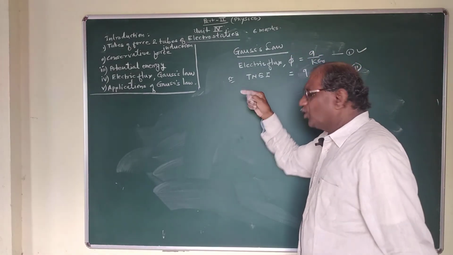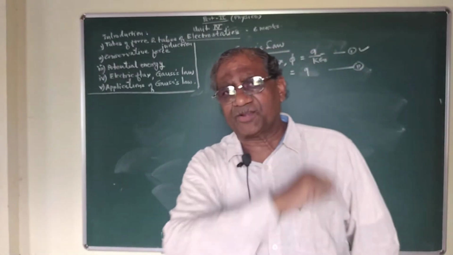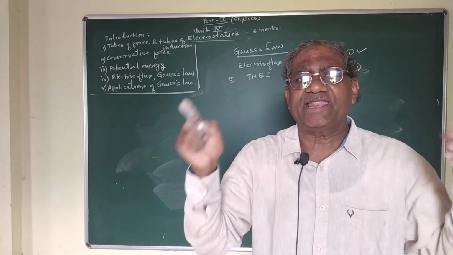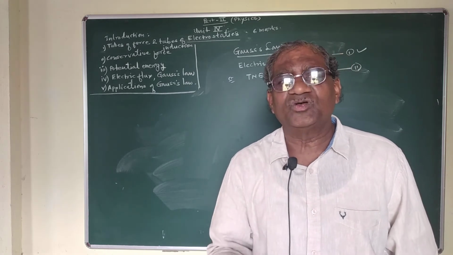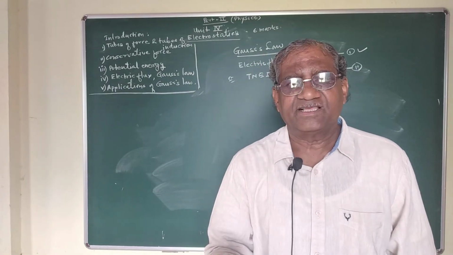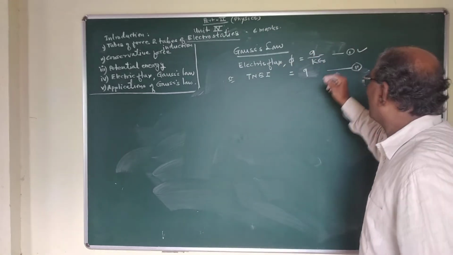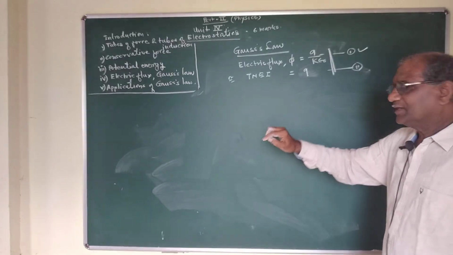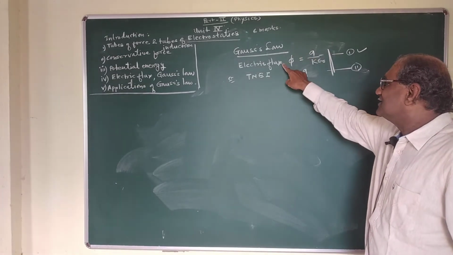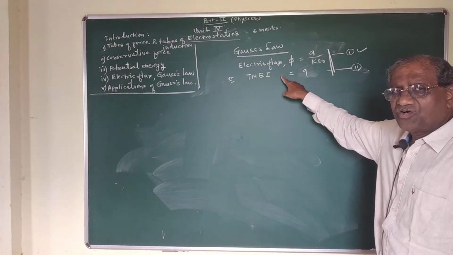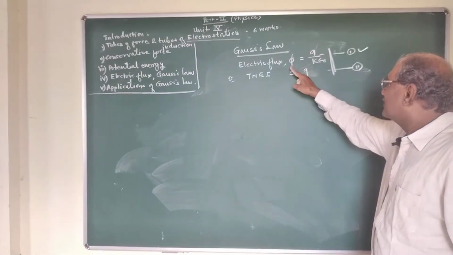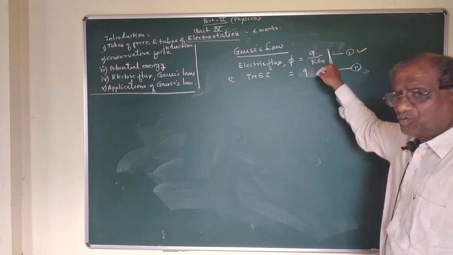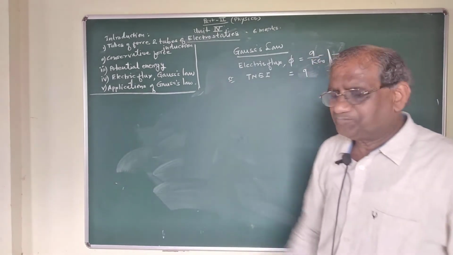Another statement is total normal electric induction over any closed surface drawn in an electric field is equal to the algebraic sum of the charges enclosed by that surface. This is the theorem. Both the statements are true. This is TNEA and this is electric flux. So, in the textbook we have to use this statement, phi is equal to q upon k epsilon 0, and we have already proved this statement in 11th standard.